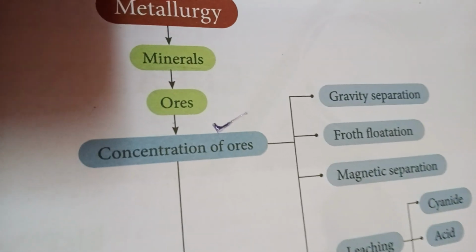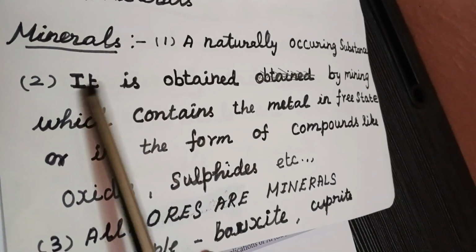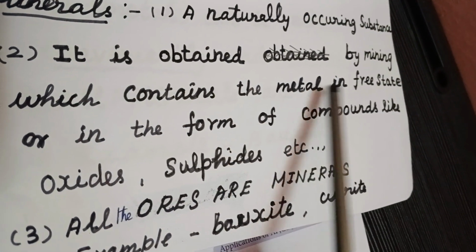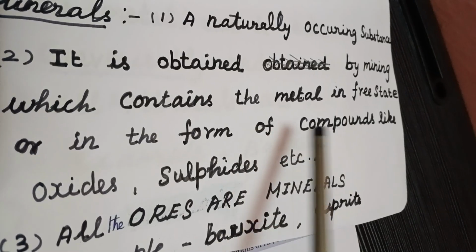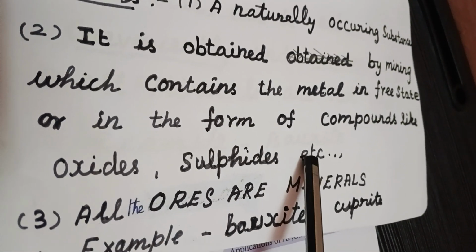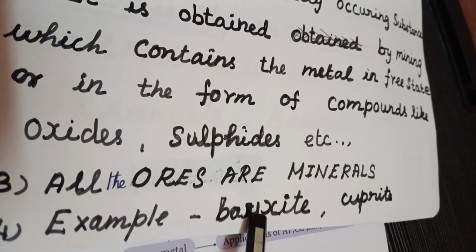Okay, next, if you go through this definition, minerals are naturally occurring substances. It is obtained by mining, which contains the metal in free state or in the form of compounds like oxides, sulfides, etc. Okay, all the ores are minerals. An example is given like this.